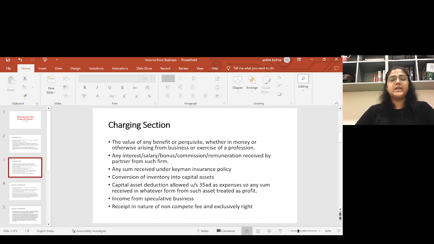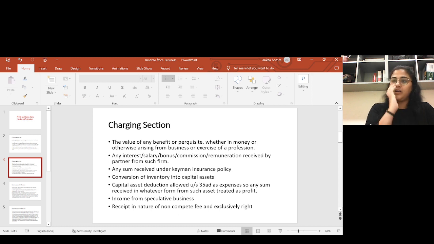Okay. And next is income from speculative business. For any income from speculative business, the calculation or taxability is somewhat different, but that is covered under business income. I can give one example: if you are dealing in the share market and you do any intraday transaction, that is specially covered in speculative business.